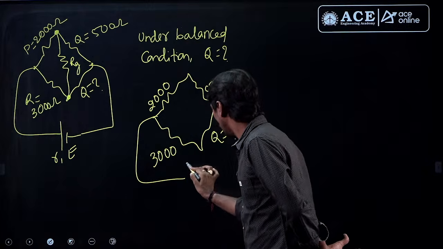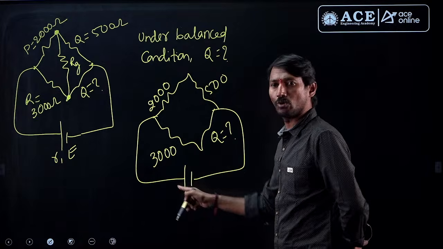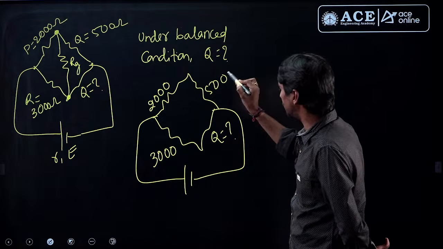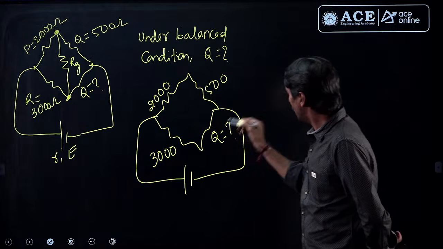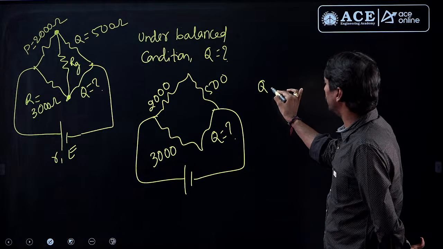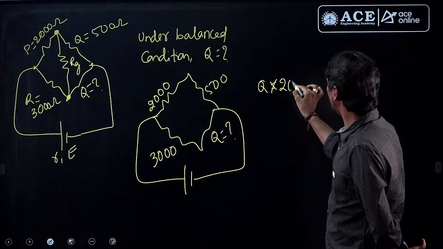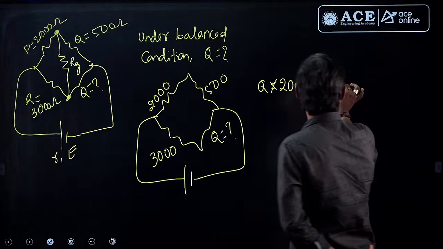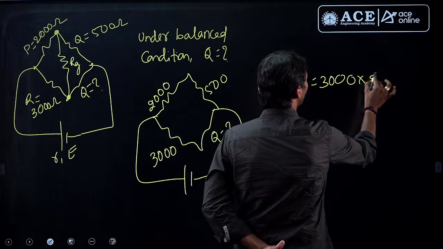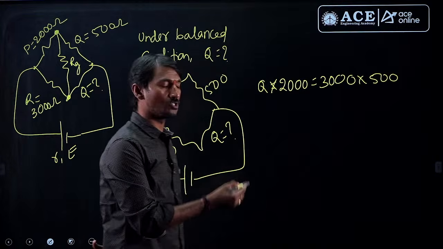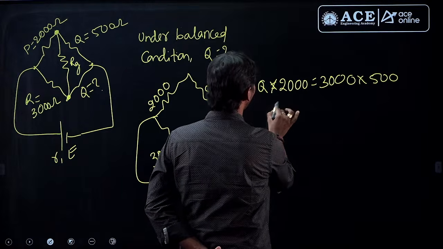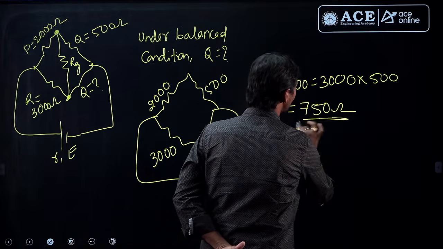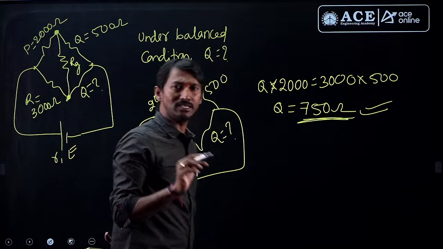And here whatever may be the voltage source value, resistance value not required, and under this condition, opposite branches multiplied, Q into 2000 is equal to opposite branches multiplied 3000 into 500. If you are simplifying this, Q value you are going to get as 750 ohm. Very simple question.